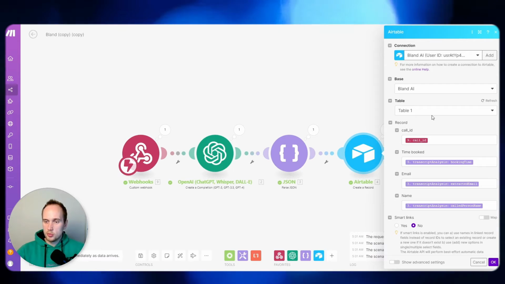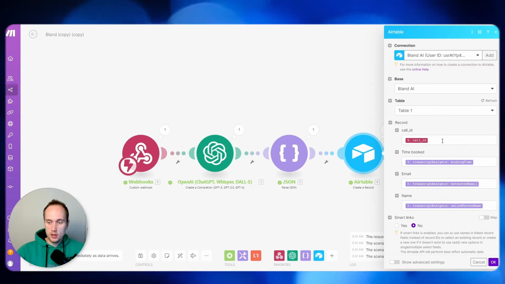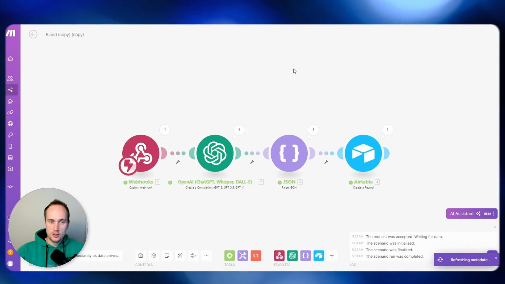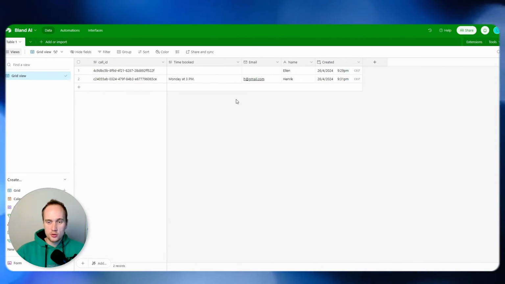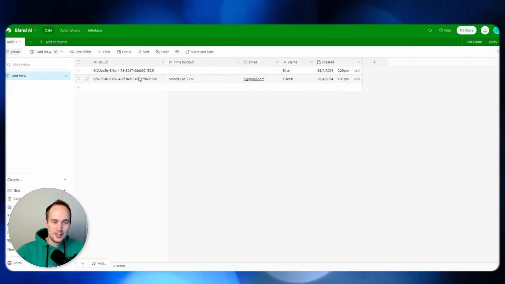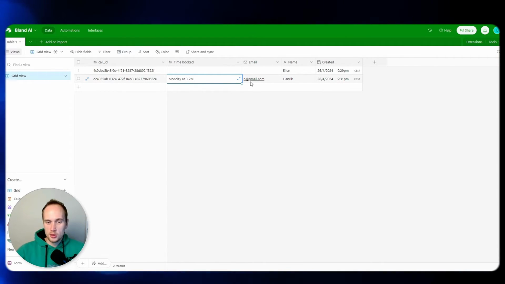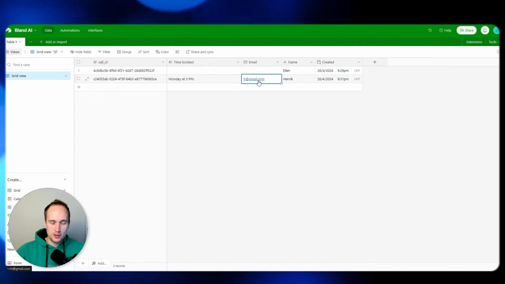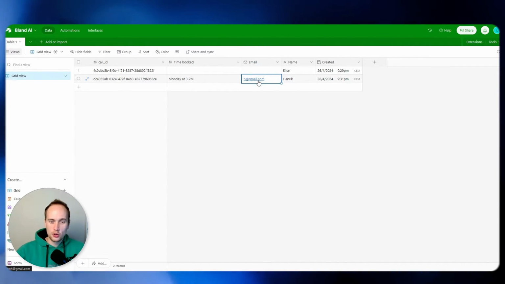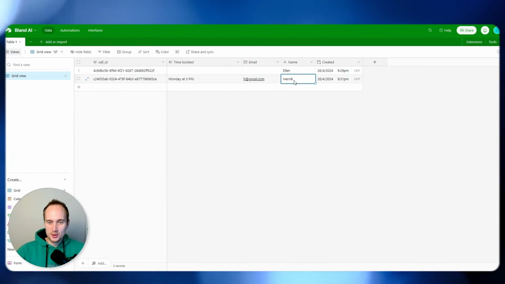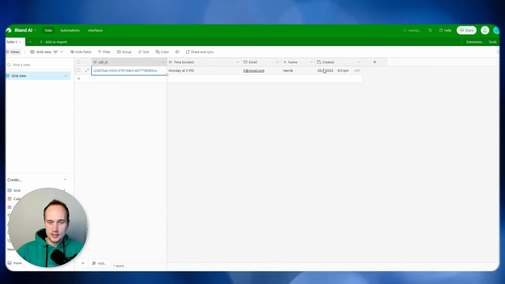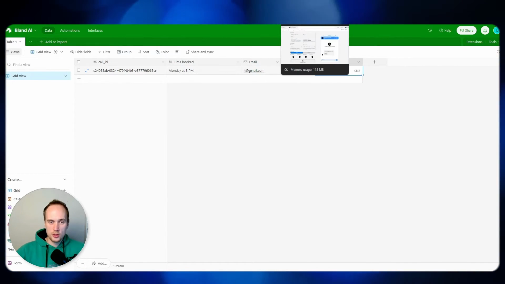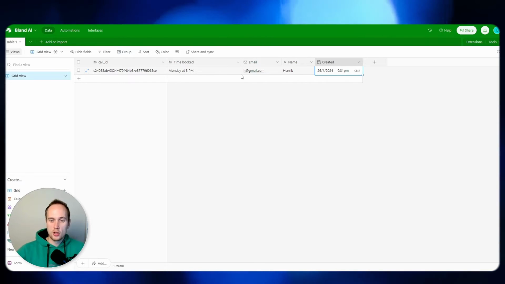Then all this is put into our Airtable: the call ID, the booking time, extracted email, the name of the person who called. And I've just set it up here just to show you guys that it's even possible. So we've got the time booked, which is Monday at 3 p.m. We've got the email, which is right actually. She didn't say it properly, so I might have to teach her how to say .com. My name is close, Henryk here, and it was created on that time, so you can actually see when the call was also done.